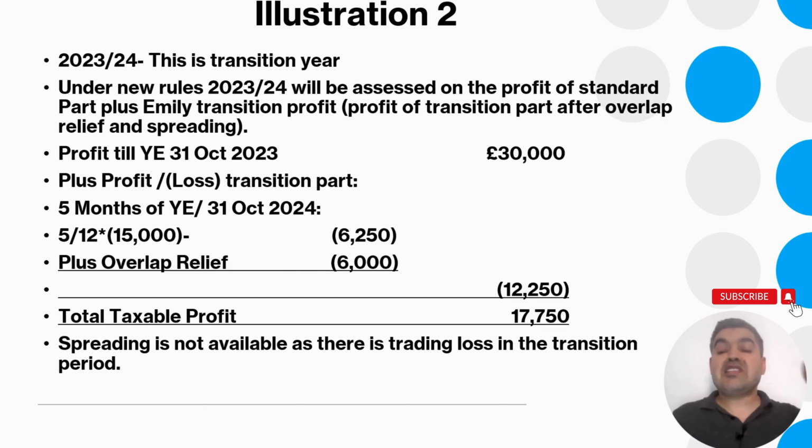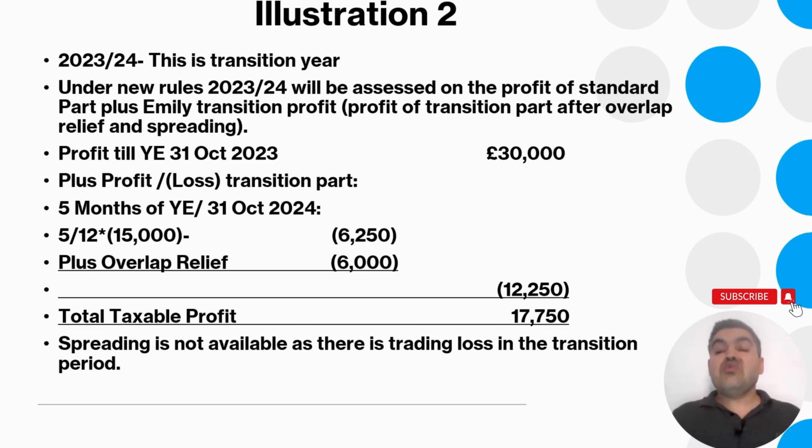To cover the gap, we will take the result for the accounting period that ends on 31st of October 2024. For that period, there was a loss of 15,000. So 5 divided by 12 multiplied by 15,000 is 6,250, plus the overlap relief, because overlap relief also reduces profit. HMRC gives you relief for this: under the old rules, you get overlap relief in the year of cessation, or when you change the accounting reference date.